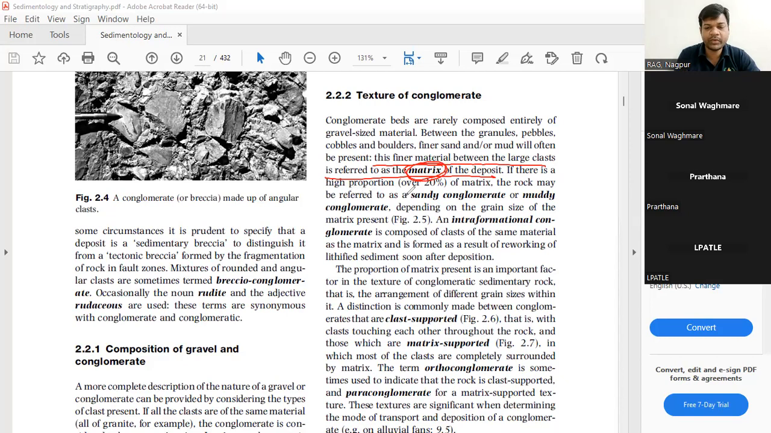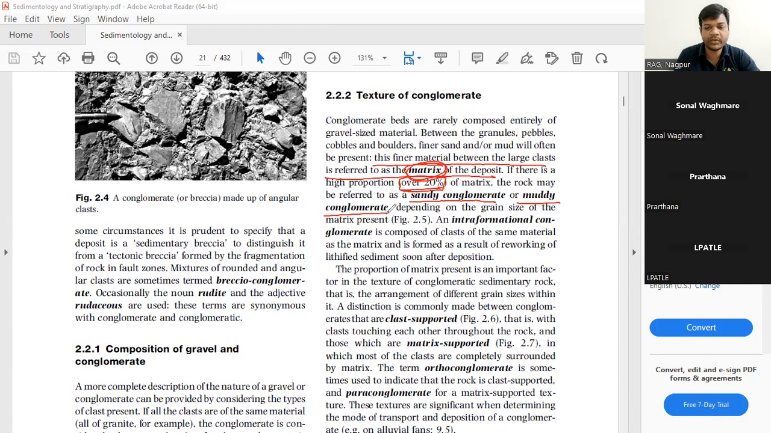Now, if there is a high proportion of matrix, over 20%, that means more than 20% of matrix is present, the rock will be called a sandy conglomerate or muddy conglomerate.